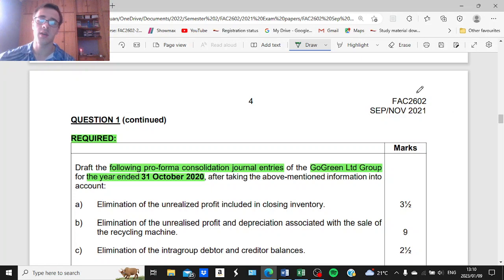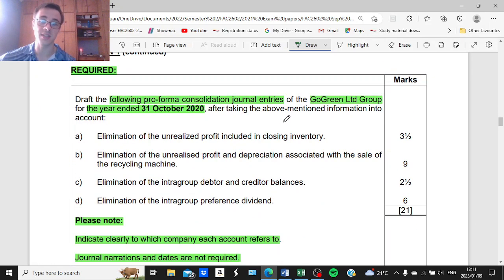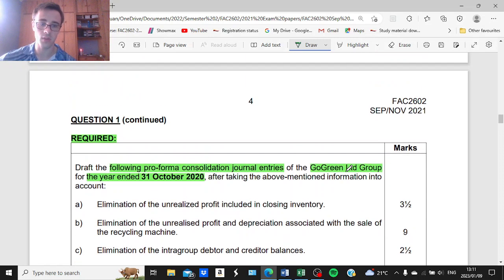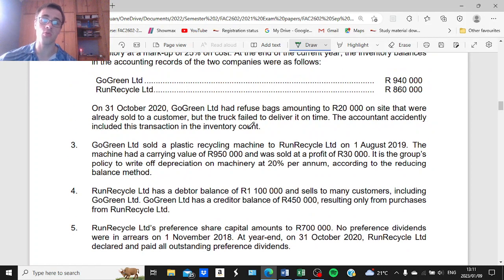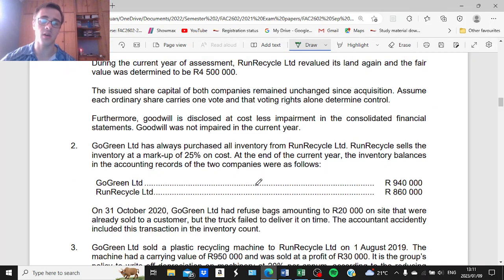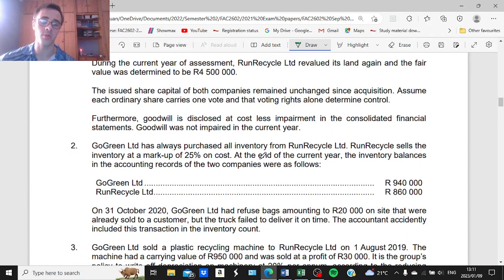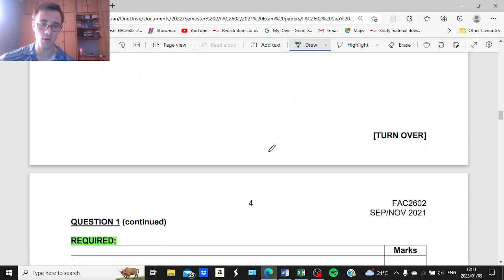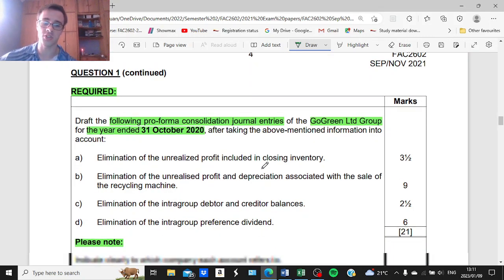All right. So in the next lesson, we will work through question 2, which addresses the group financial statements. And finally, we will conclude this exam paper by working through question 3, the statement of cash flows. As all of you should know, or at least those of you who are writing the supplementary examination, the exam is due to take place on the 23rd of January at 12 p.m. So please make sure that you prepare very thoroughly for that exam paper. Alright, so without wasting any more time, let's get to our required section.